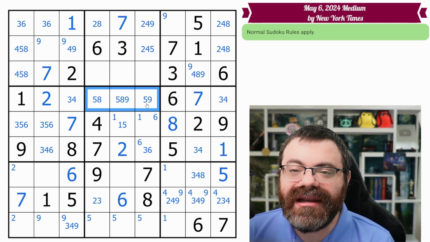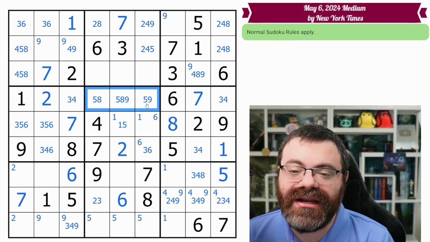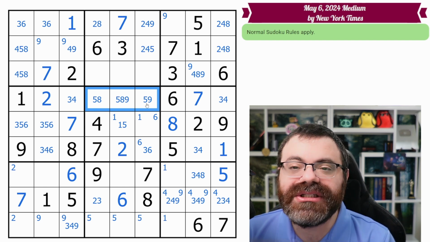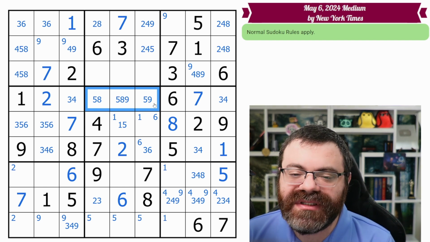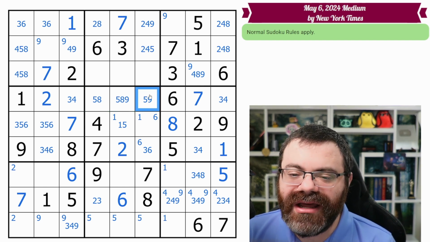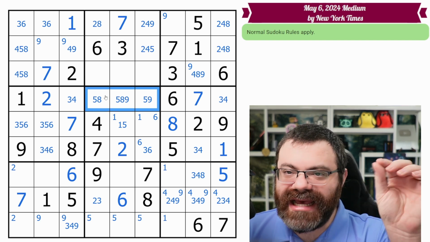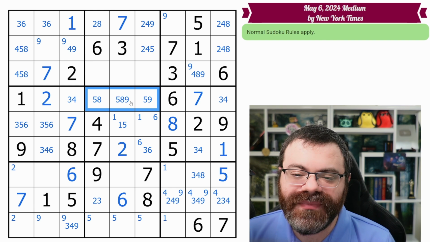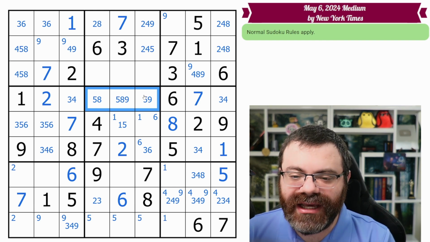These 3 digits, they must be 3 distinct numbers from each other. We cannot repeat the 5, we can't repeat the 8, we can't repeat the 9. But there are only 3 digits available to them, the 5, 8, and 9. If you inspect, this is only 5, 8, this is only 5, 8, 9, this is only 5, 9. If you tally what numbers I uniquely said, it's only the 5, 8, and 9. So you can see that this is a 5, 8, 9 triple.